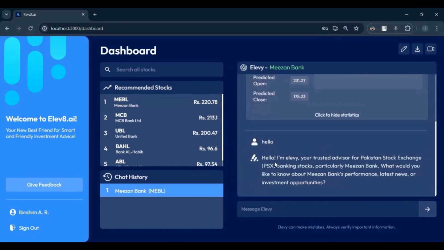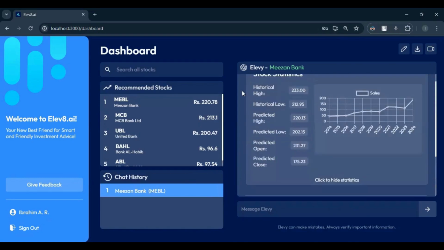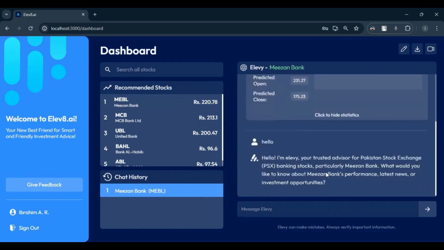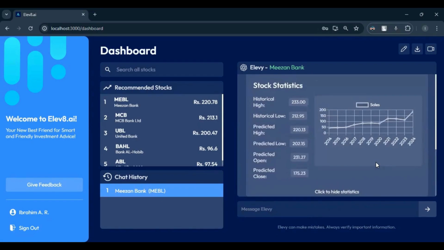So as you can see, I've initiated a conversation, and I can now continue it. I can ask questions regarding this selected stock, which is Meezan Bank, and it will provide me the information accordingly. So this is it for the chatbot feature.